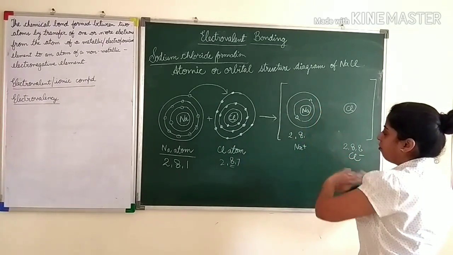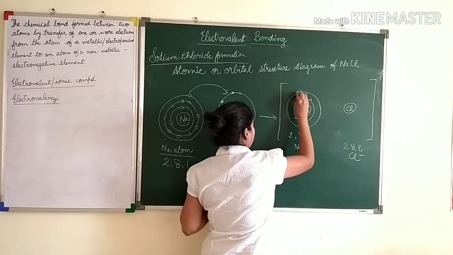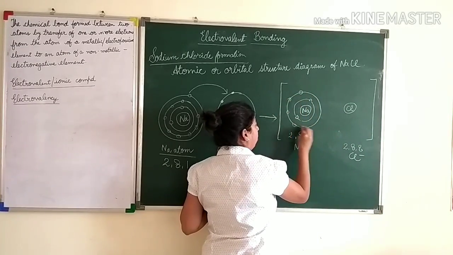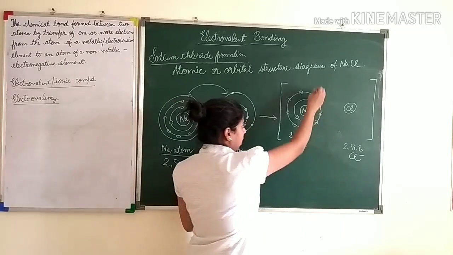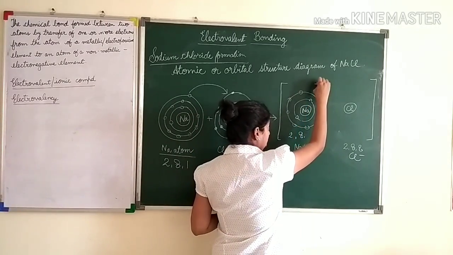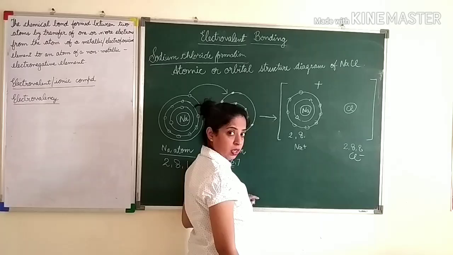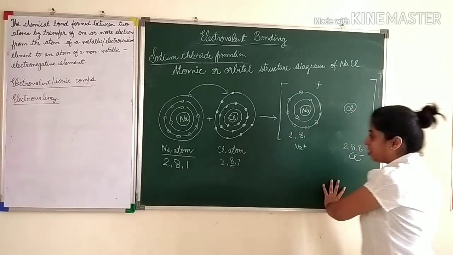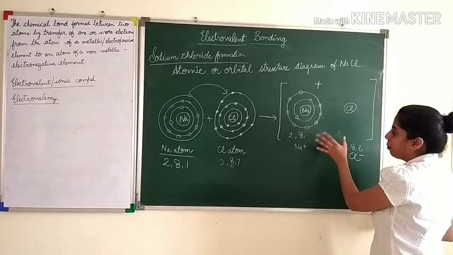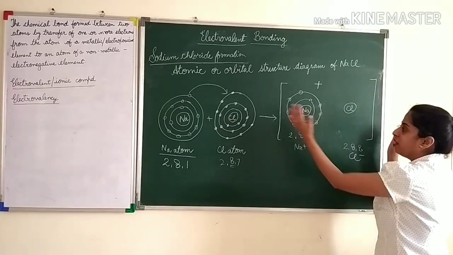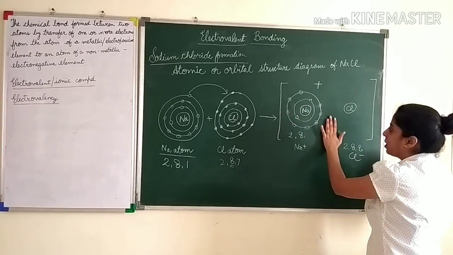So 2 electrons we have filled. Next we fill 8 electrons: 1, 2, 3, 4, 5, 6, 7, 8. And we put a plus sign here because it has lost 1 electron, right? Now this side chlorine, we don't put a plus sign here in between, right? Because they are anions formed and they are bonded together. So no plus sign here.